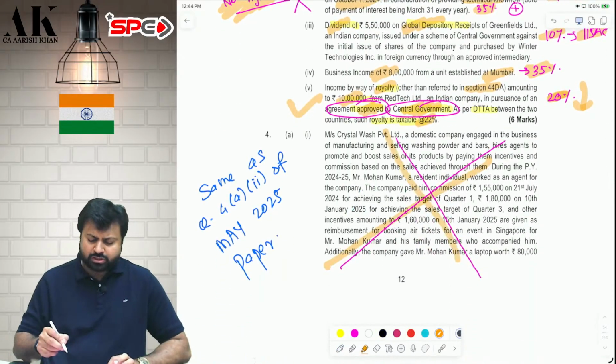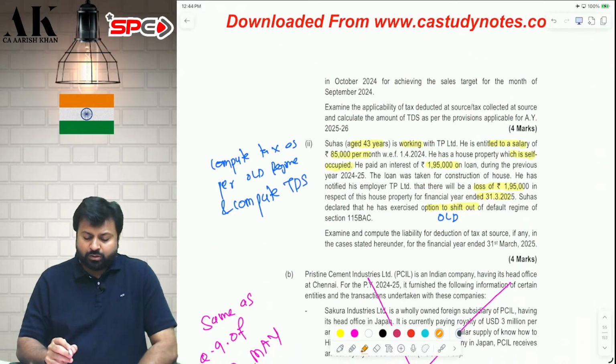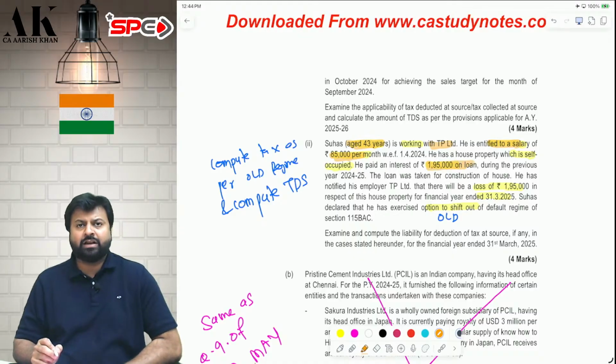Next question is a copy paste question. You can check it if you want. The question after that is a new question, but it's a very simple question. Mr. Suhas is aged 43 years. He is working in a company with a salary of 85,000 rupees per month. He also has a housing loan interest of 1,95,000 rupees, self-occupied.